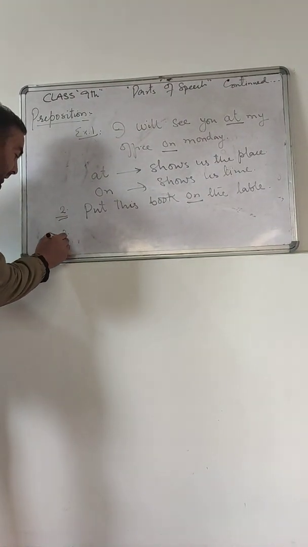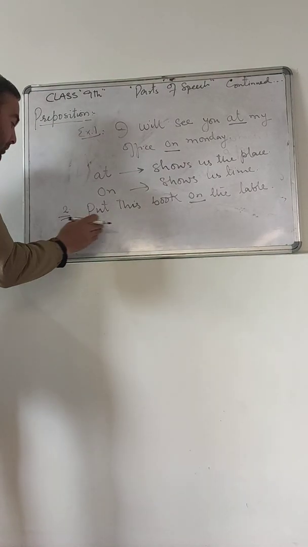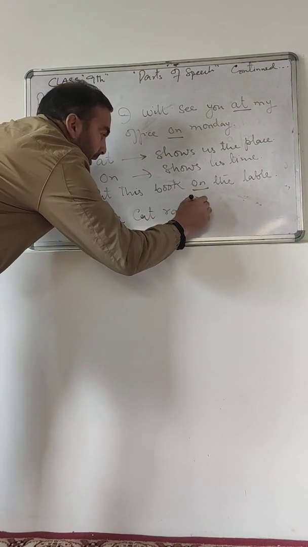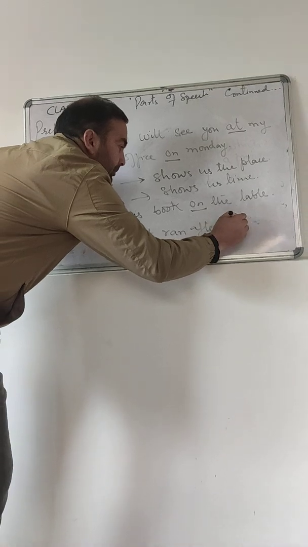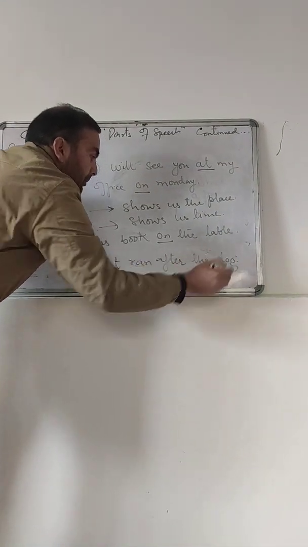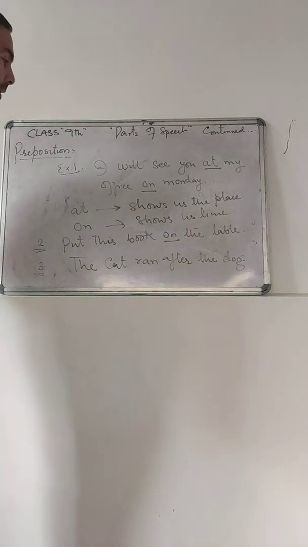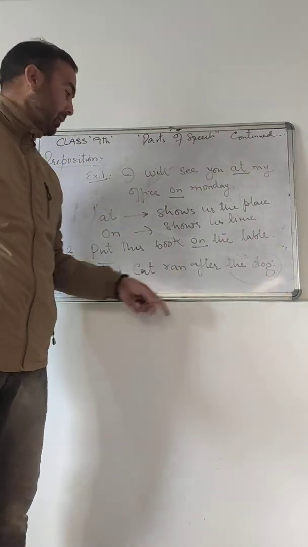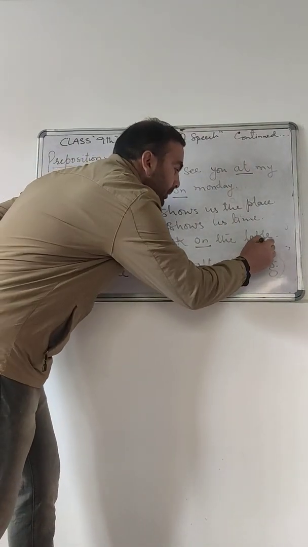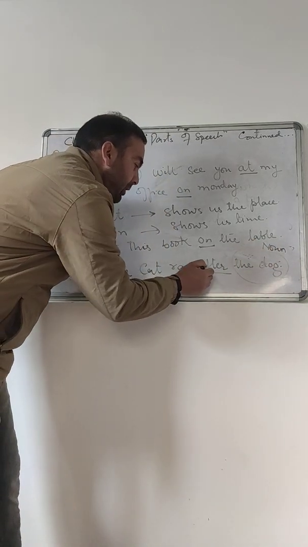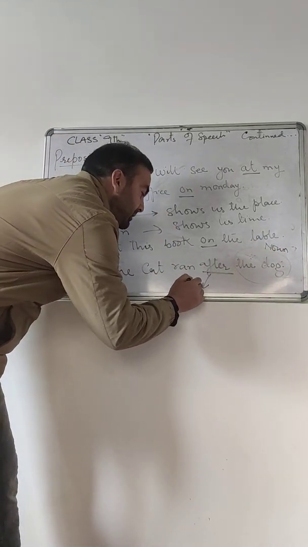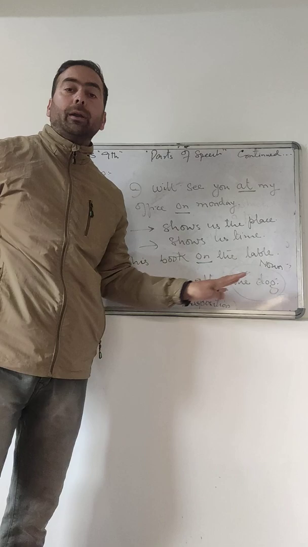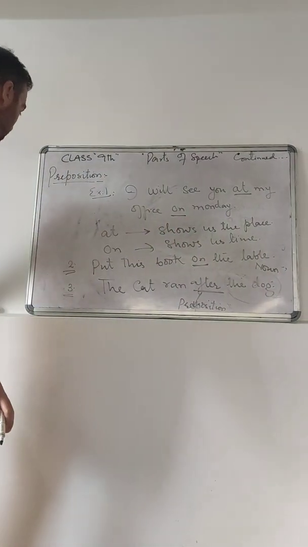Let's see an example to understand that. For example, the cat ran after the dog. The cat ran after the dog. Here, the dog is a noun. Which noun? A particular noun, the dog. Before a noun, I have used the word after. So after in this sentence is the preposition. Why is it a preposition? Because it is used before a noun. I hope you may have got this.